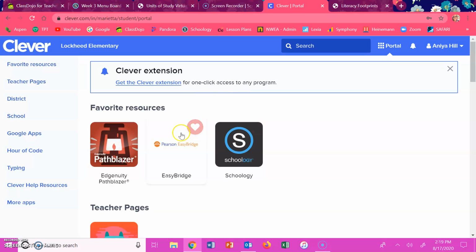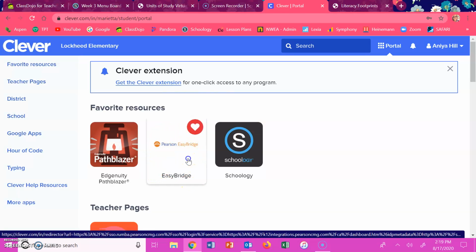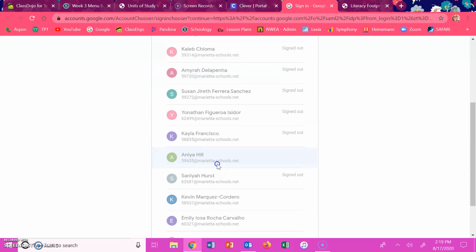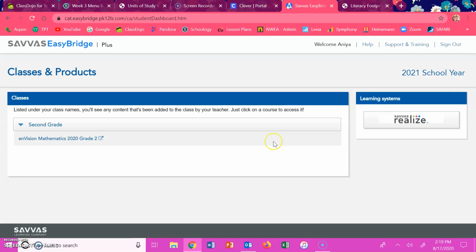All right, so to do the math, you click Easy Bridge, the one with the little bridge right here. Click on that. It may ask you to log in through Google again. Just click your name, sign in. You're going to get a plain looking page like that. What you do, click the button on the right, the one that says Savvas Realize.